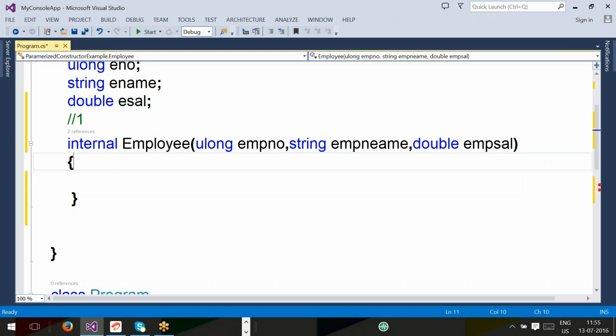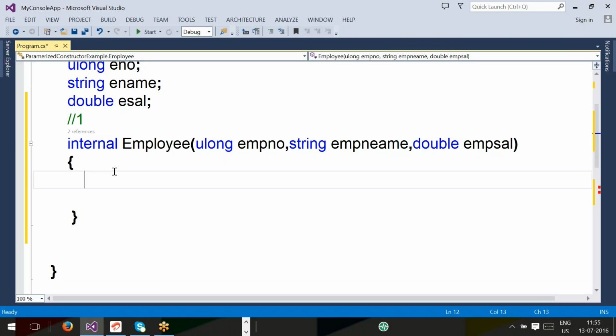Now I am going to initialize. What is the purpose of emp-no? To initialize eno.